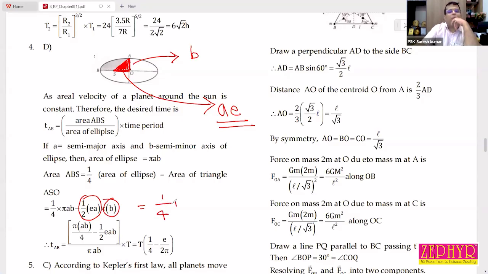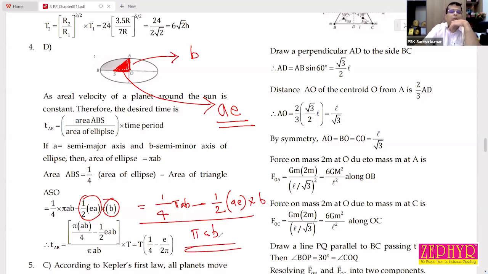That is 1/4 pi AB minus half into base into height. We use the normal equation to find the area of triangle: half into base into height, all divided by pi AB. Because time is equal to area of ABS by area of total ellipse. In the denominator it is total area of the ellipse.